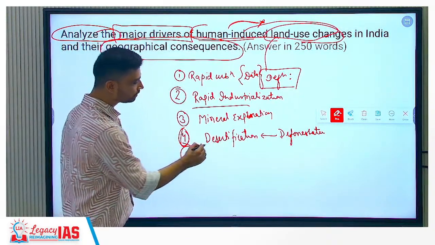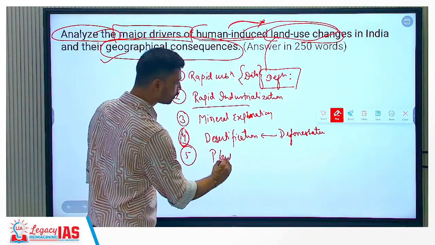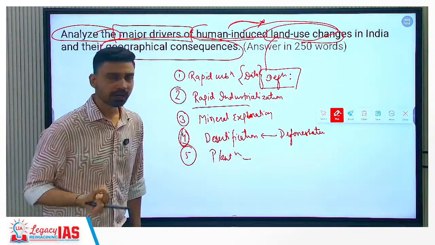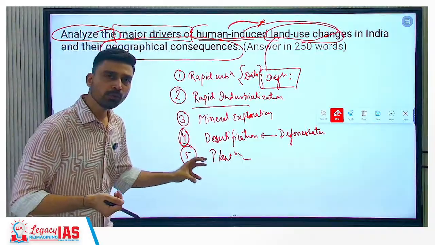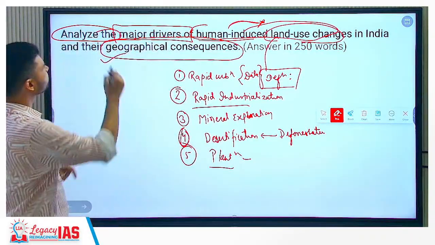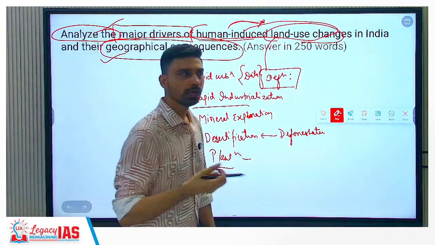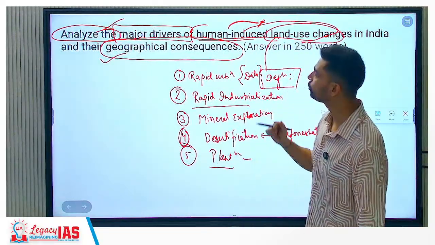Fifth, the other land use changes are because of plantation agriculture. So we are cutting the forest and we are bringing in plantations: rubber plantation, tea plantation, coffee plantation and all that. All of this forest area is changing into a human based landscape, right? So these are some of the drivers behind the changes. Shifting cultivation also you can write here. Apart from that, overgrazing by animals, right? That can also be one factor behind the land use changes.